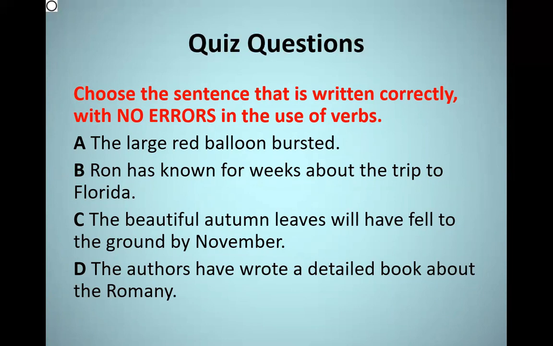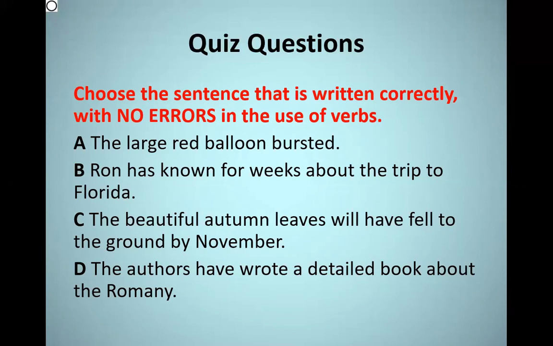Ron has known for weeks about the trip to Florida. What is the verb here, or the verb phrase? It is has known. Actually, this is present perfect tense. And the has here is followed by the past participle, which is known. So up till now, it is correct. Also, Ron is a singular noun, so it takes has. So this sentence, guys, is correct.